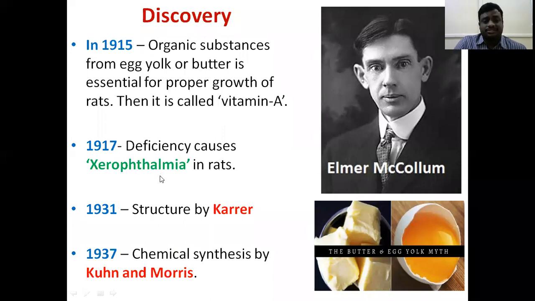Next, these are all related to vitamin A. Xerophthalmia is one of the disorders identified in 1917 in rats. In 1931, Karrer discovered the structure of vitamin A. Next, in 1937, the chemical synthesis of vitamin A, how it takes place, was discovered. So this is the discovery of vitamin A.